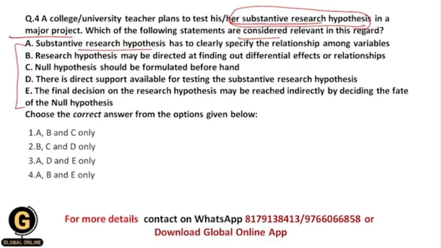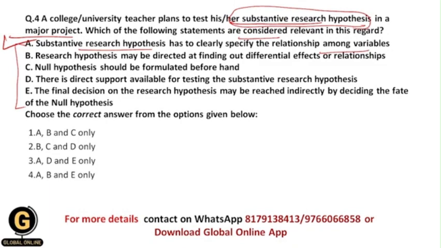Substantive research hypothesis has to clearly specify the relationship among variables, okay. Whenever we formulate the substantive research hypothesis, it should clearly specify the relationship among the variables under study, and this statement is correct because when we know the exact relationship among the variables, our research hypothesis will be more clear and it will help us to test it specifically, okay.